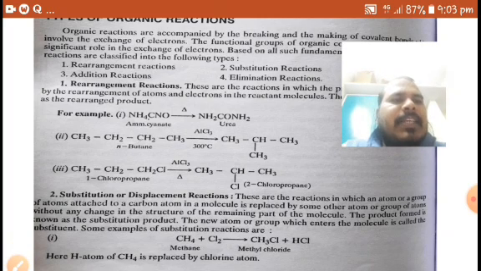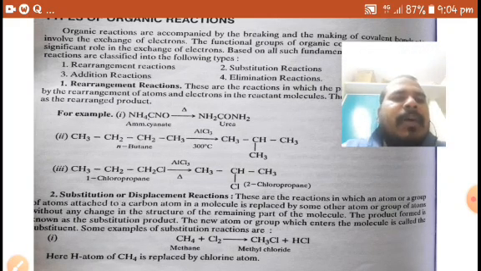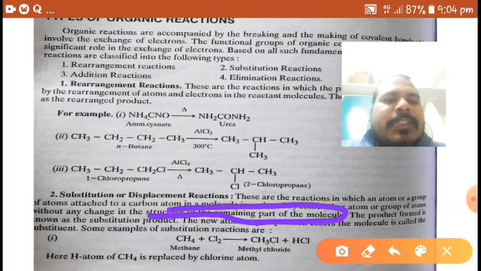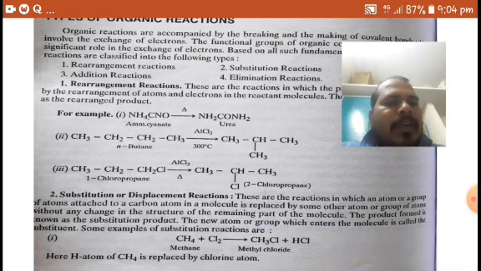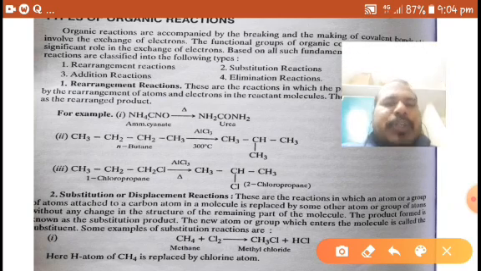These are the reactions in which an atom or group of atoms attached to a carbon atom in a molecule is replaced by some other atom or group of atoms, without any change in the structure of the remaining part. The remaining part should not be changed, right? We will understand it by taking some examples. The product formed is known as the substitution product. The new atom or group which enters the molecule is called a substituent. Some examples of substitution reactions are here.